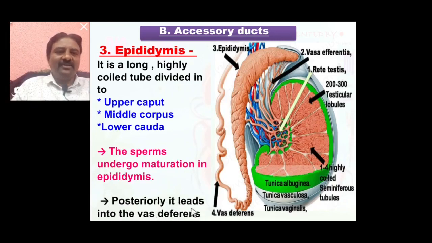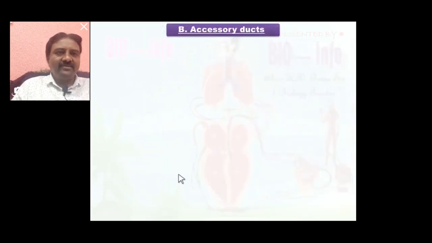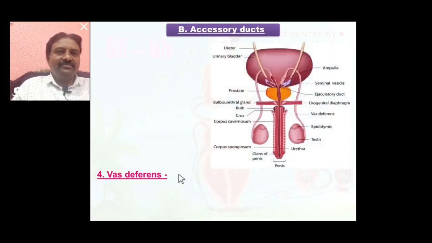The posterior part of the epididymis is connected to the vas deferens. So this is the vas deferens. So we learn the fourth part of the accessory duct, known as the vas deferens.